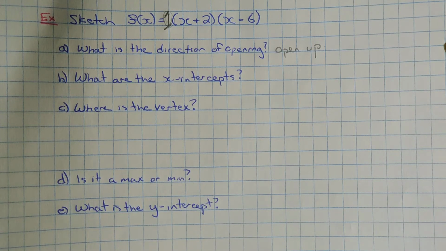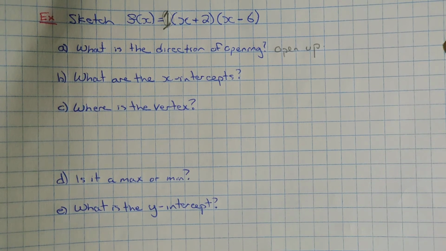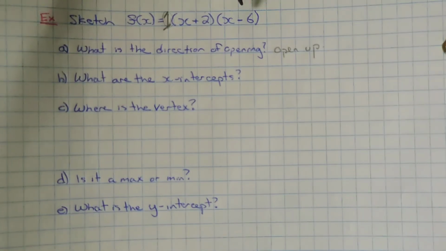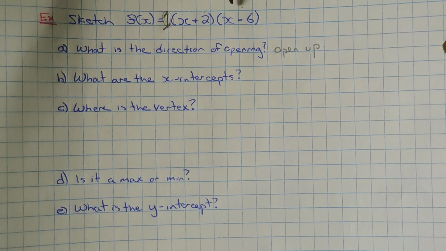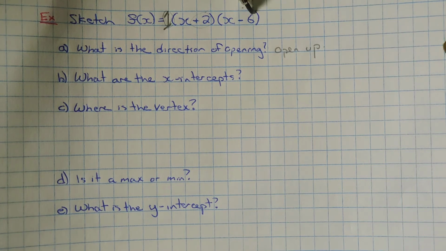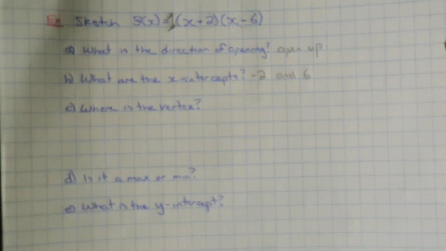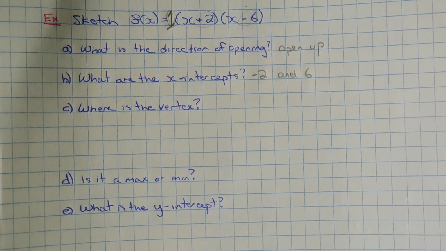And what are the x-intercepts? Well, the x-intercepts are going to be taken right from the equation. The 2 and the negative 6 are where we're looking. And just like the h value in the vertex form, these are just opposite. So the x-intercepts are negative 2 and positive 6.